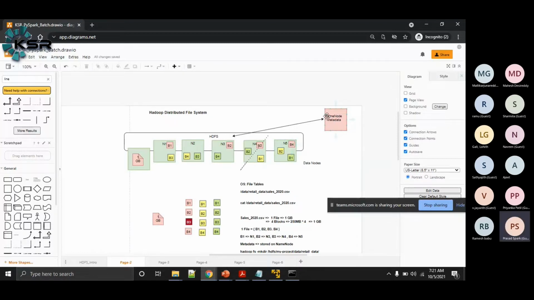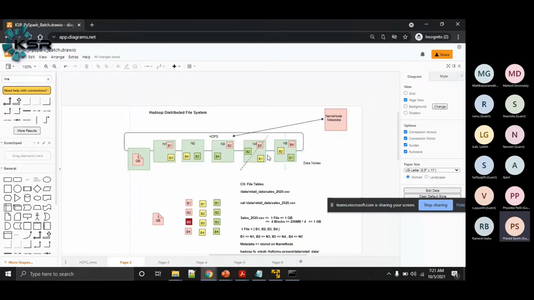The name node already has this information. Now it goes and validates it, checking whether the block report information given by data node 5 is correct or not. If it is correct, then the data is intact.